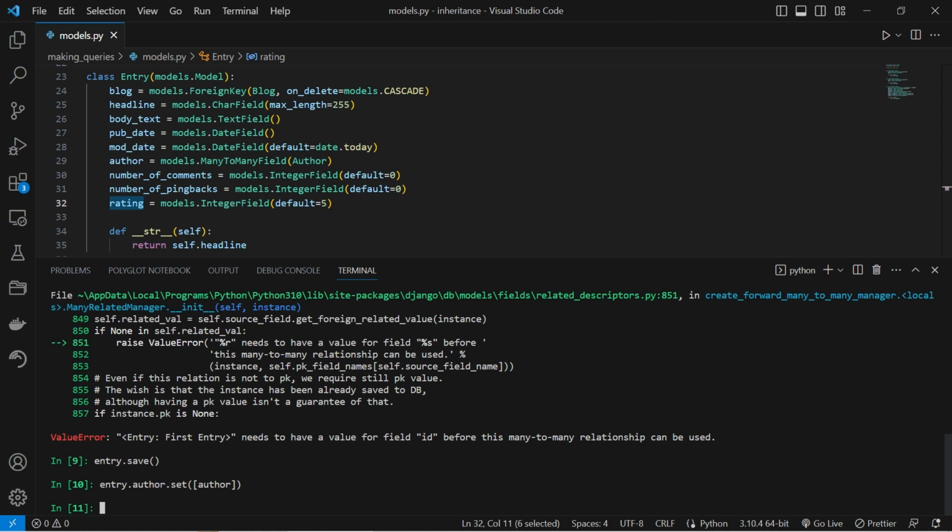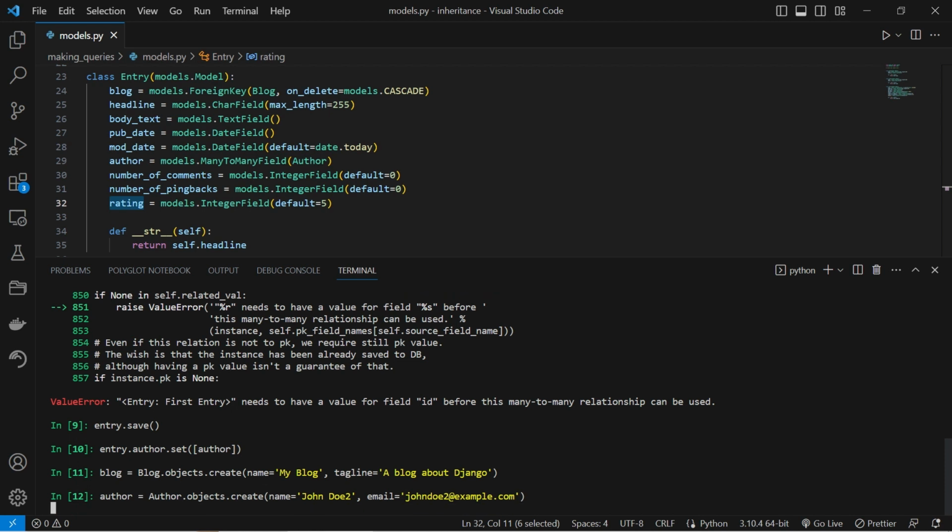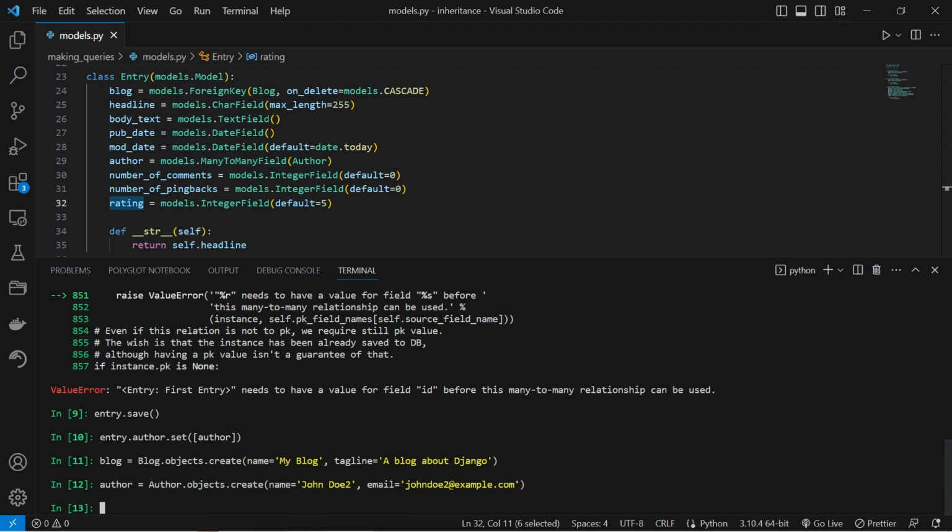Next, let's see how we can create and save an object in one step using the create method. Create a blog object. Create an author object. Finally, we create the entry object.